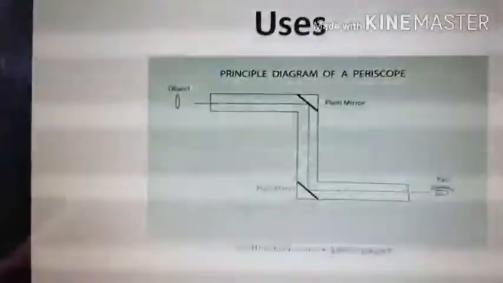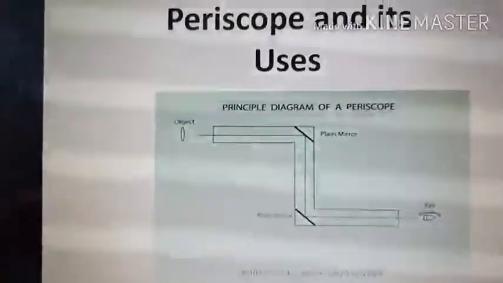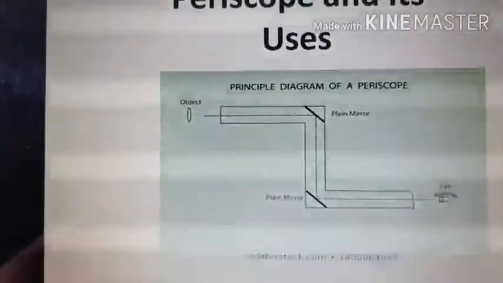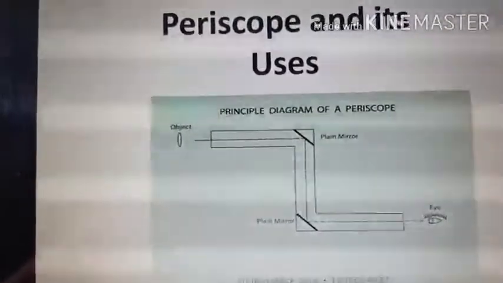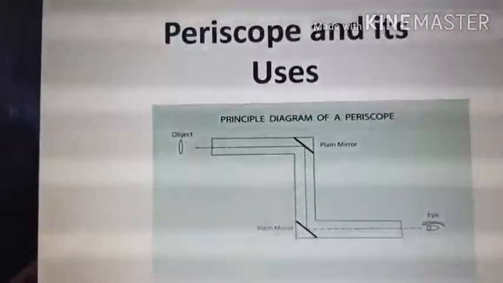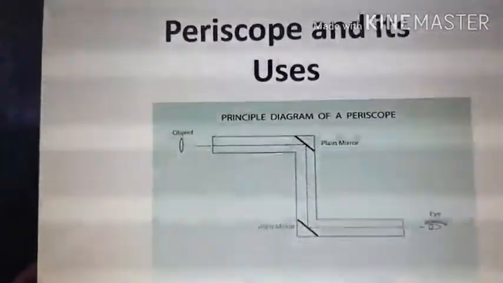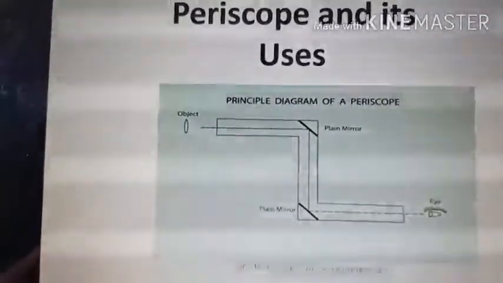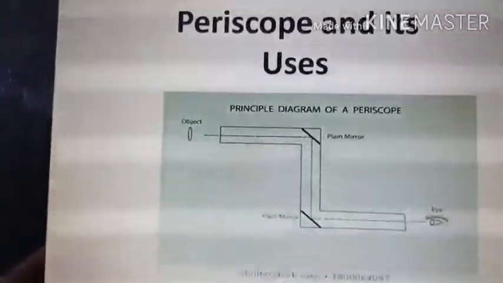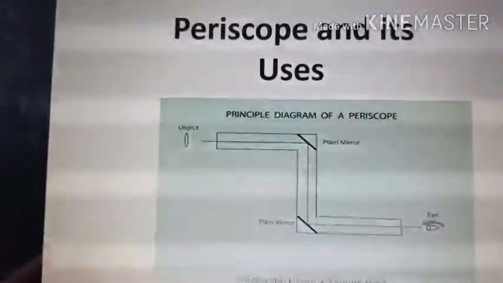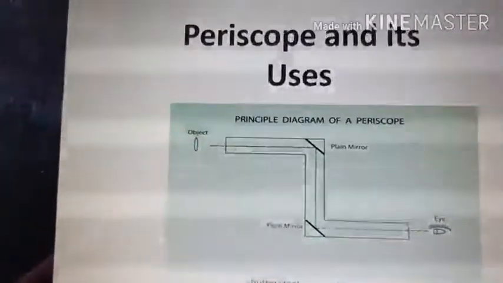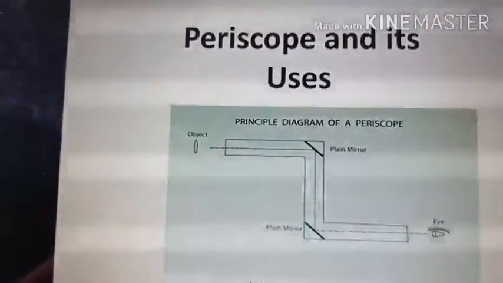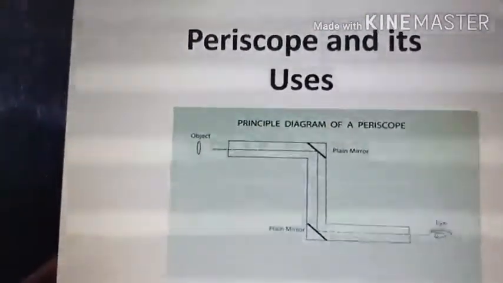So what are the uses of a periscope? Some of the uses of periscopes are given here. A periscope is used to see over the heads of a crowd. A periscope is used by soldiers sitting in a trench to observe the enemy activities outside or over the ground. A periscope is used by a navy officer sitting in a submarine to see ships over the surface of water in the sea. So this is about the periscope.